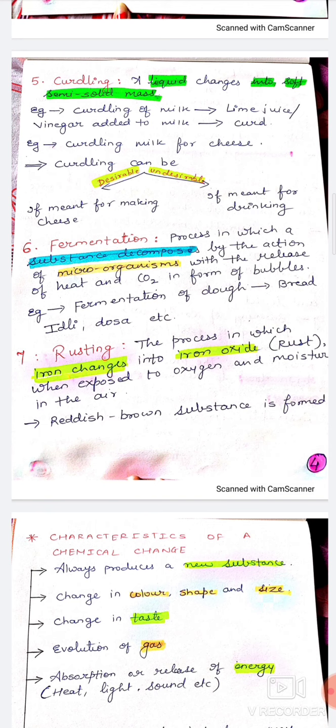Fermentation of dough is a chemical change which is desirable, irreversible and endothermic, and this dough gives rise to soft bread. However, if the cooked food gets fermented, it can be called an undesirable change. Why? Because if cooked food is fermented, it will get spoiled. So again, fermentation can be desirable as well as undesirable depending on the conditions.